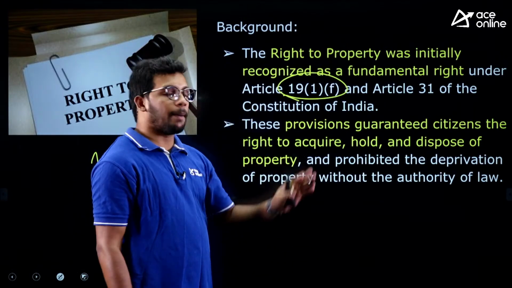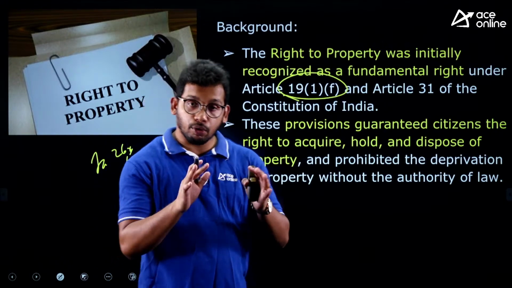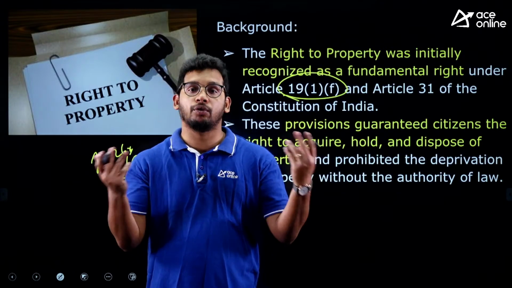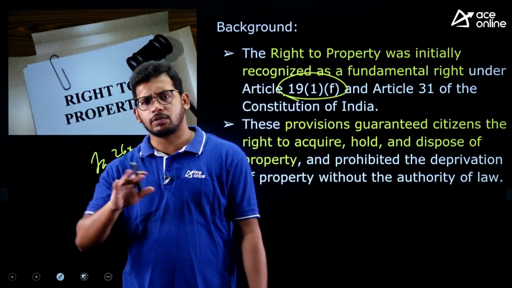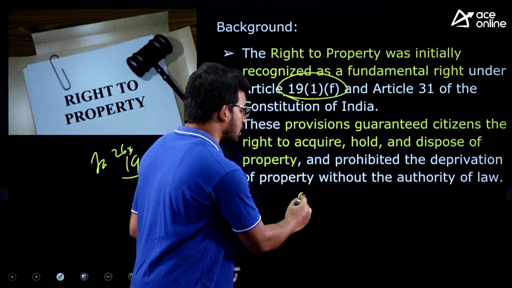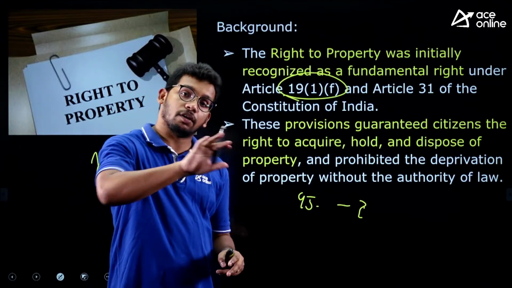But what has happened, you all know that India got independence and most of the land area was under the hands of the bourgeois. That means the people who are doing business, zamindars, the Raitwar system, because of the British policies, 95% of the land was in just 2 to 3% of hands, zamindars and all.